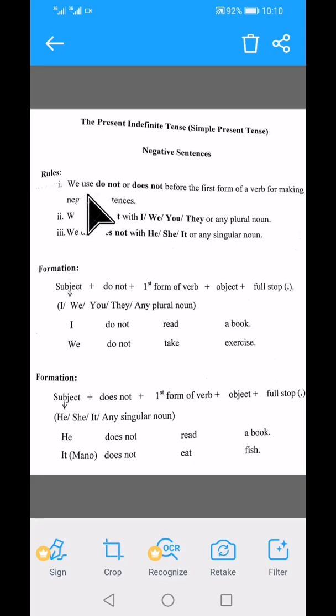Okay, and always remember students, when you use these two helping verbs, do not or does not, when you use these helping verbs, you always have first form of verb with no s or es.